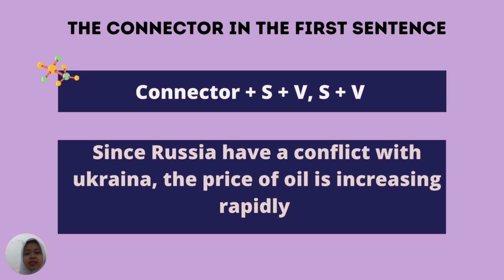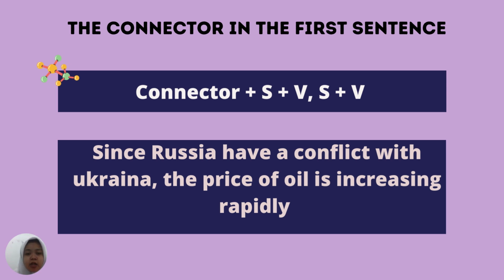The formula is subject plus verb plus connector plus subject again and the last is verb. That is if we use and or or as the connector, but if we use but and so, we have to use a comma in the middle of the sentence.